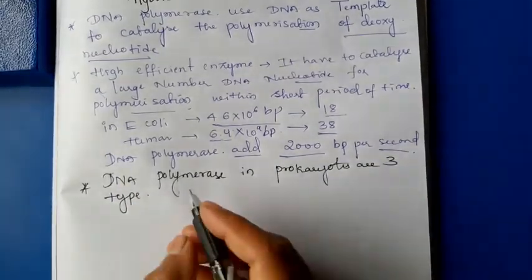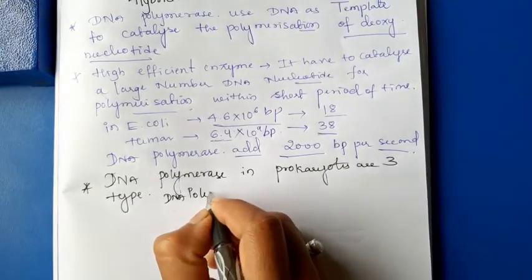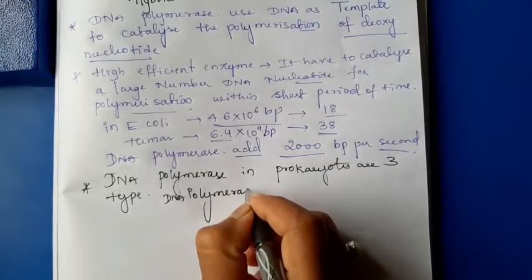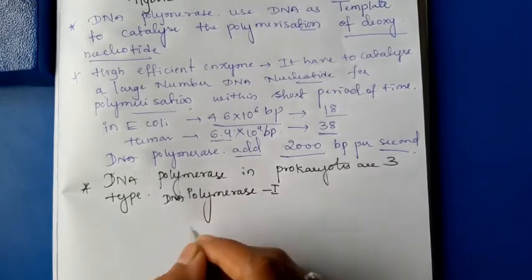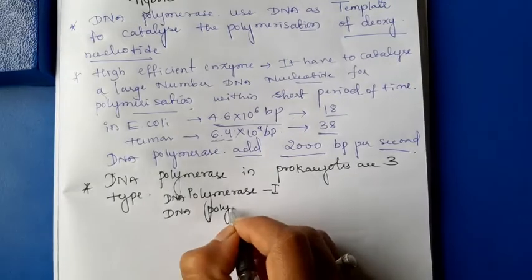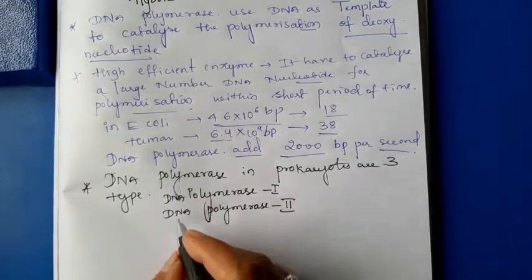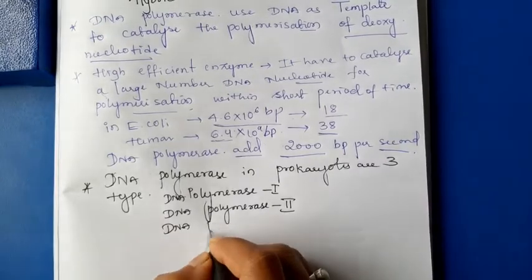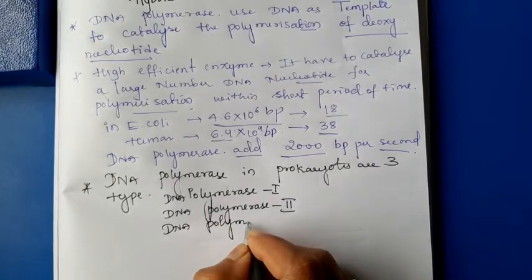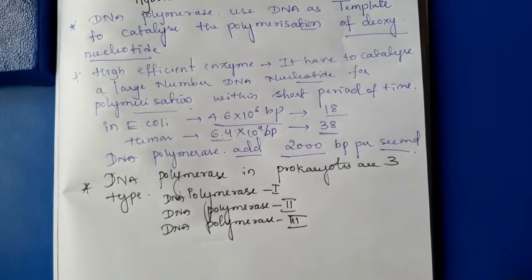DNA polymerase 1, DNA polymerase 2, DNA polymerase 3.